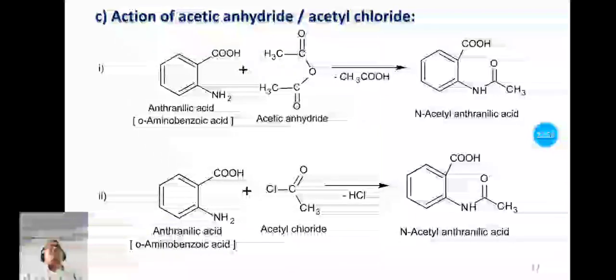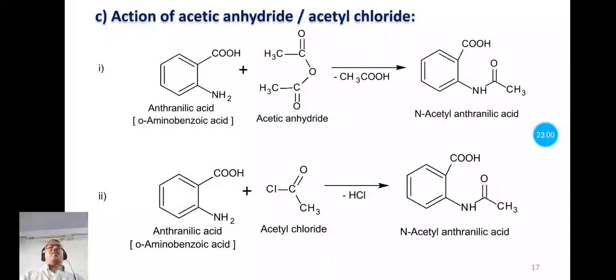Now let us see the third chemical property of this anthranilic acid, that is the action of acetic anhydride or acetyl chloride. So here when anthranilic acid is heated with acetic anhydride, then that forms N-acetyl anthranilic acid.